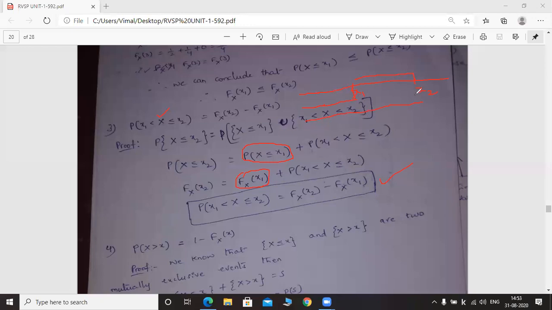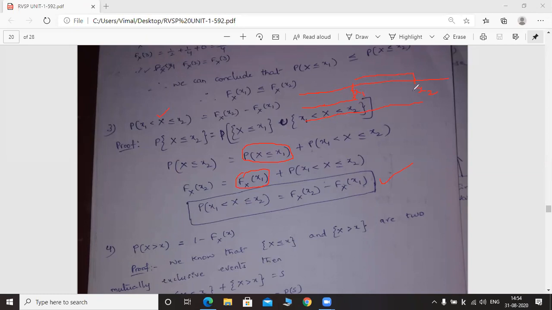Greater than x2, we also have different values on the scale, but we need not consider them because x2 is the limit here. x2 is the upper value for our example, according to our statement. So we need not consider the values which are greater than x2. We have to consider the values which are less than or equal to x2 only. That is our statement. So don't think about the values greater than x2.